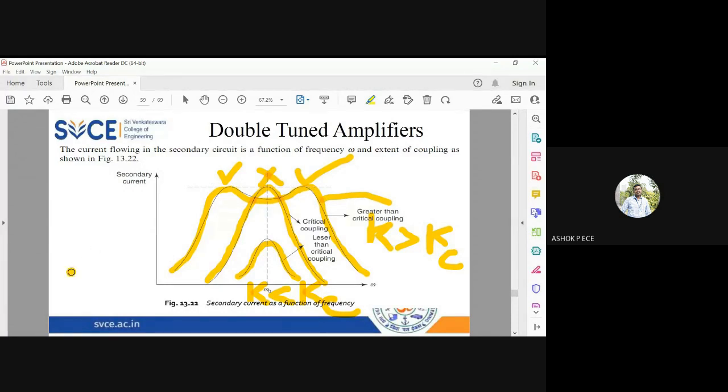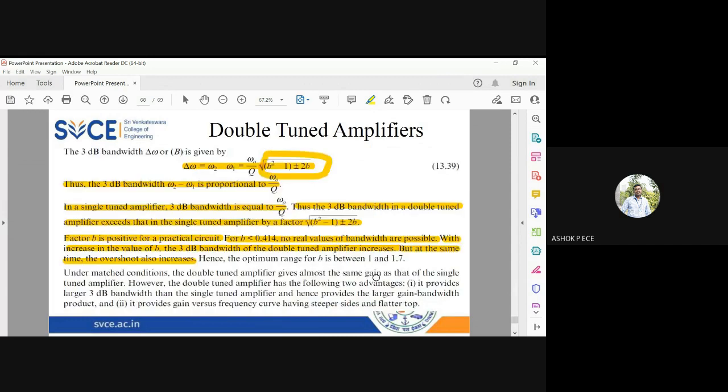Sometimes overshoot can be like this also. It will increase and then it will oscillate like this. So these types of problems will occur if you take B value to be very, very large. See, if the B value is very less, no bandwidth is possible. If the B value is very large, overshoot is going to occur. So I need to find a boundary case where my B value is optimal.